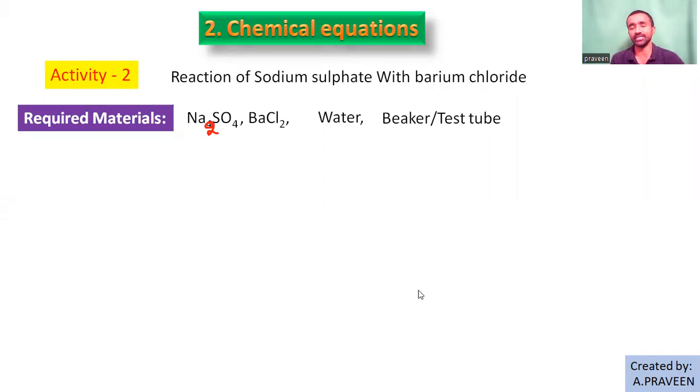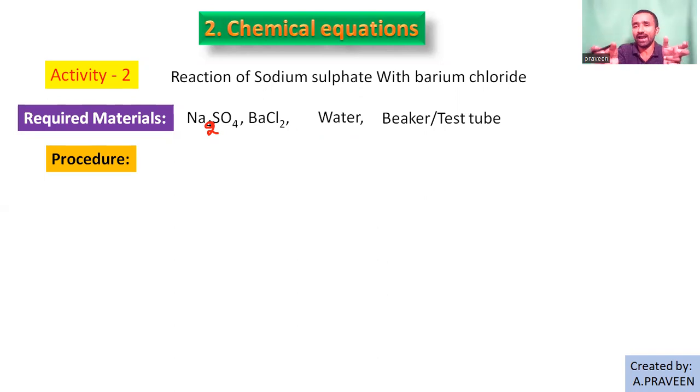We are not finding the nature. Then what is your procedure here? First prepare aqueous solutions of sodium sulfate salt and barium chloride using water. Take a beaker, add water, then add sodium sulfate into it, dissolve it completely, and keep it to one side. Then take one more beaker with distilled water, add barium chloride salt into that, dissolve it completely, and stir it.